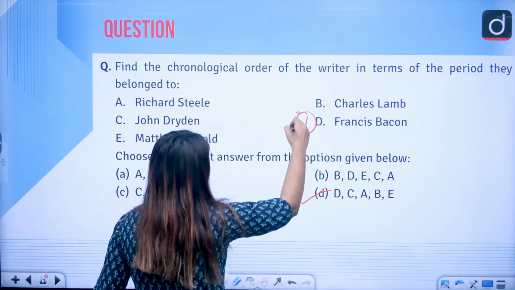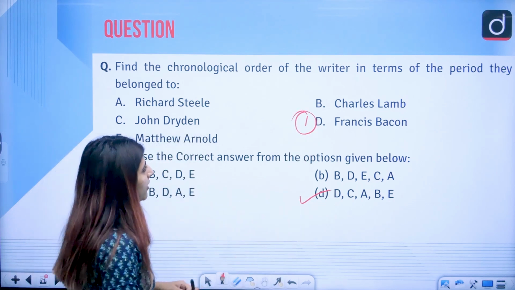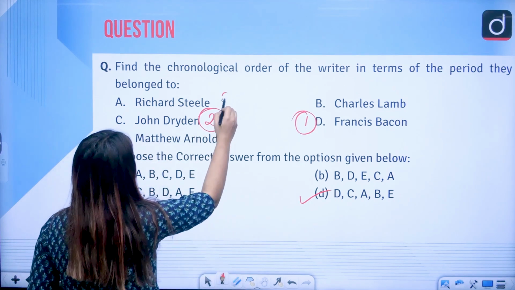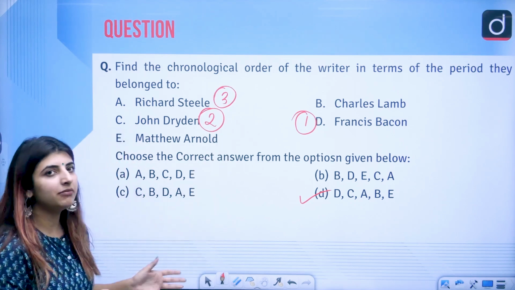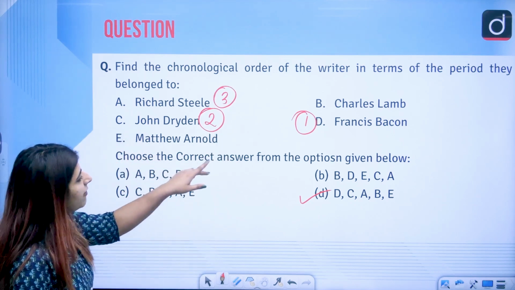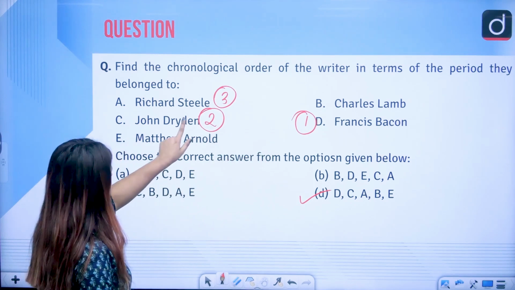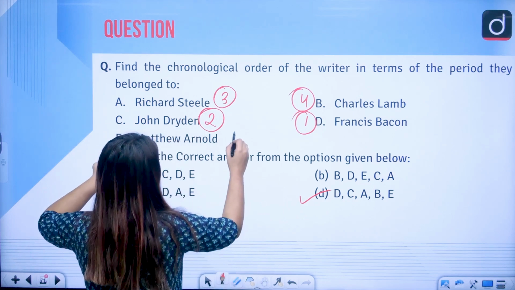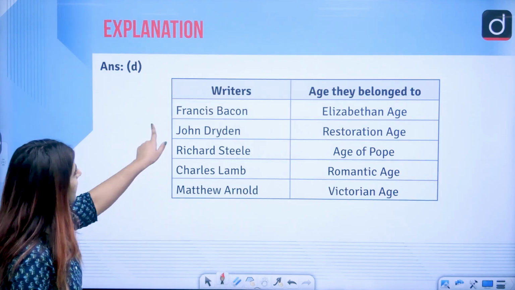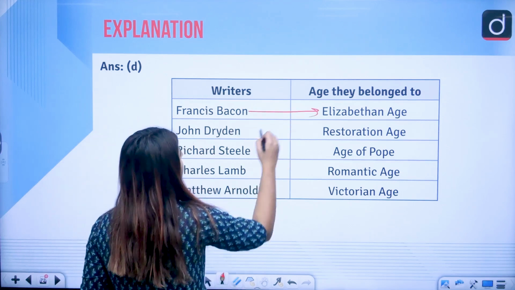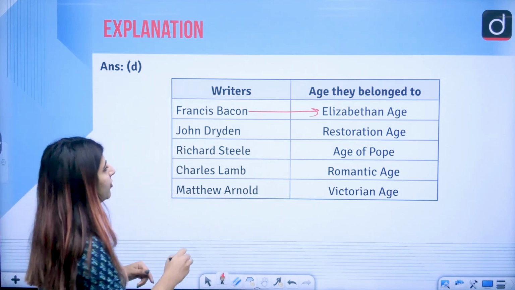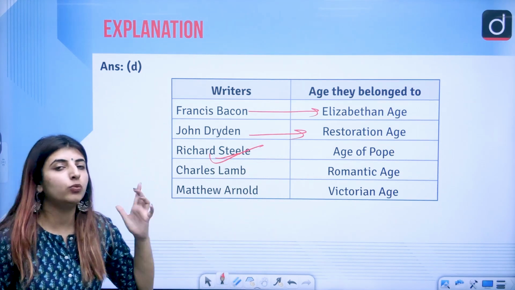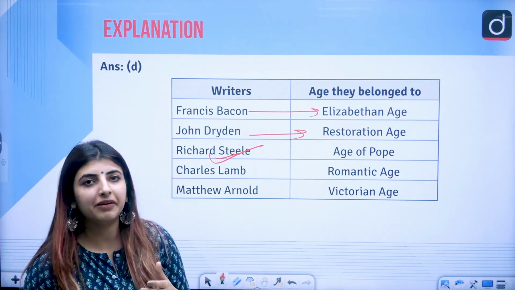That is, Bacon came first because he was in the Elizabethan age, right? Then we have C, Restoration. A, Richard Steele, right? John Dryden in the Metaphysical time. Then we have D, C, A, B, and on the fifth we have E. See here, Francis Bacon, Elizabethan age, Dryden in the Restoration age, Richard Steele, age of Pope, because at that point of time, what was being published and what was Richard Steele famous for?